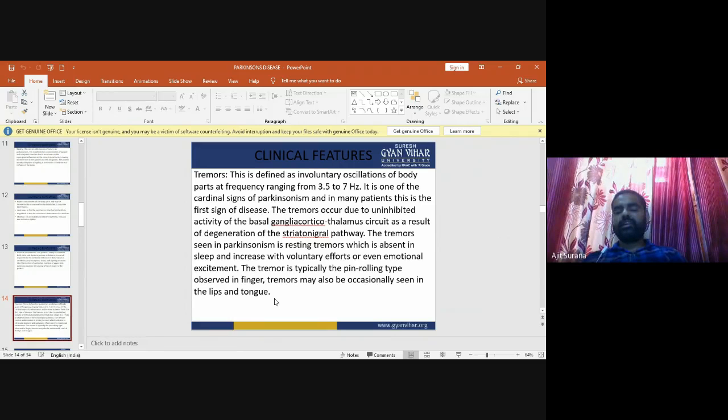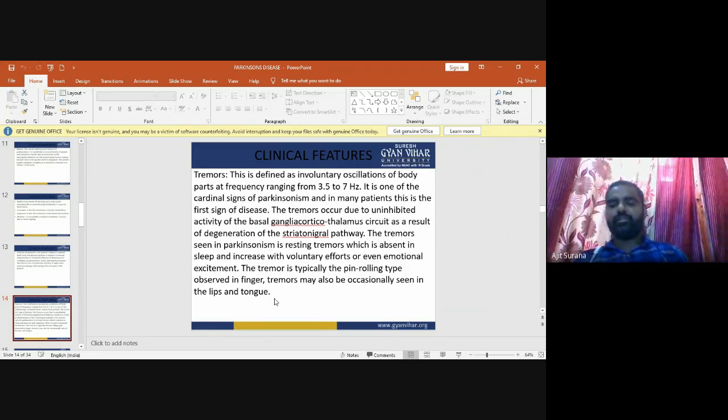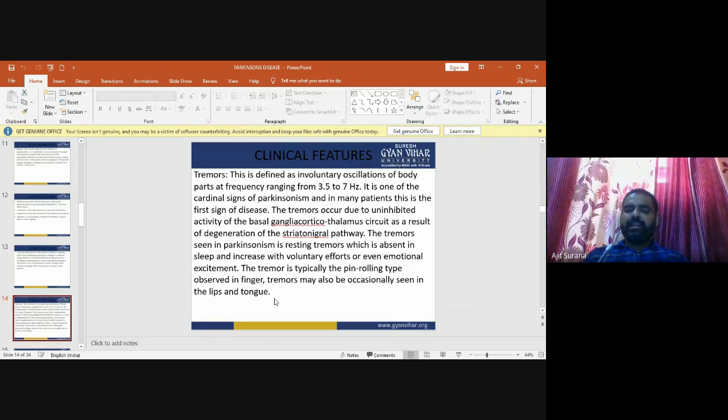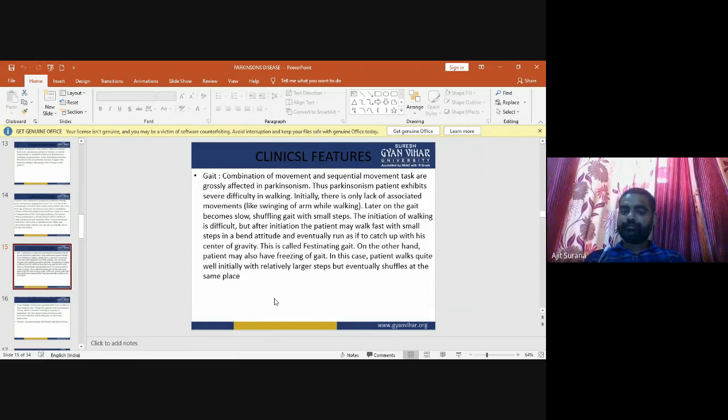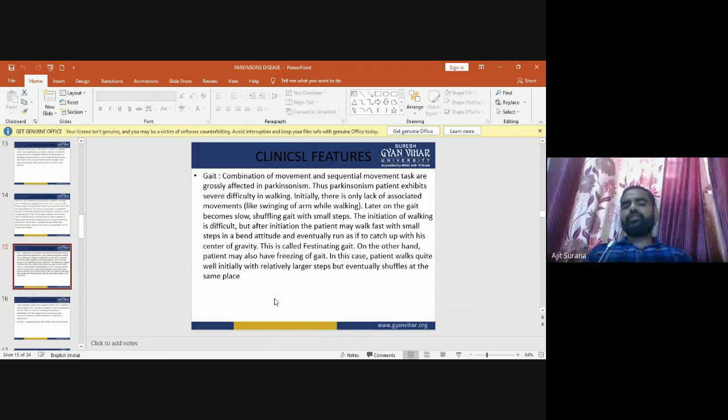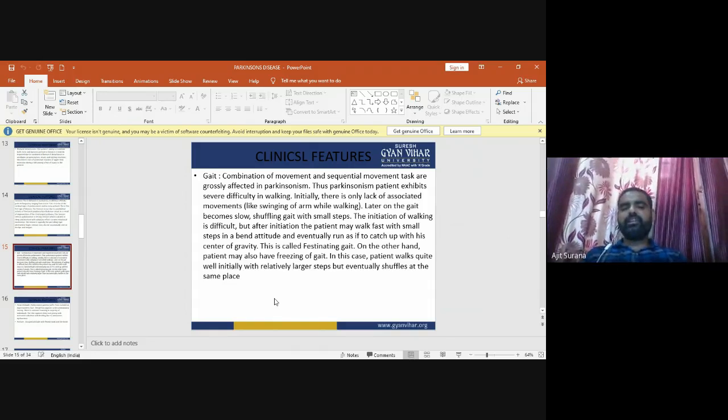Tremors are mainly defined as involuntary oscillation of the body parts at frequency ranges from 3.5 to 7 hertz. Next clinical feature is the gait. The combination of movement and sequential movement tasks may be affected in the Parkinson patient.